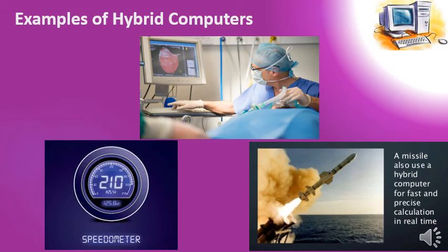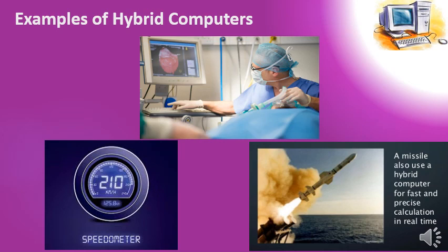They are used in hospitals. You can see the doctor is taking the input by using an analog device, and the computer is converting that analog input into digital form after processing.